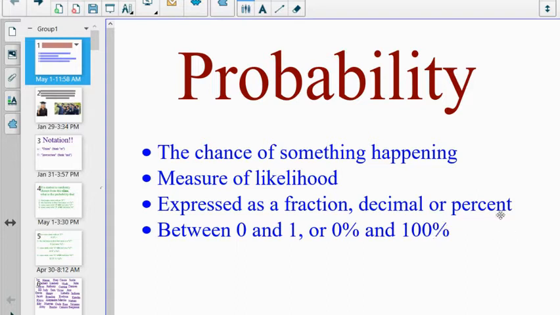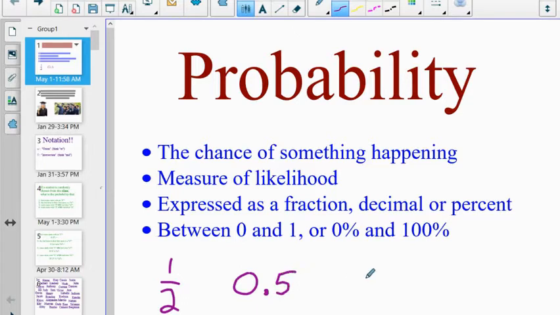Which brings me to my third point. We can express probability as a fraction, a decimal, or a percent. The probability when I flip a coin that the result is heads, I can say that it's 1/2 as a fraction, 0.5 as a decimal, or 50%. And I would say that all three of these things are mathematically equivalent. 1/2 is the same as 0.5, which is the same as 50%.